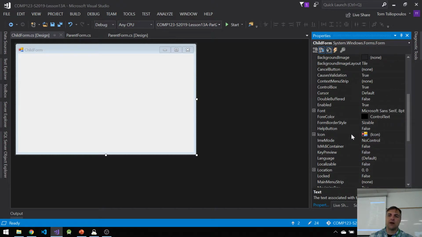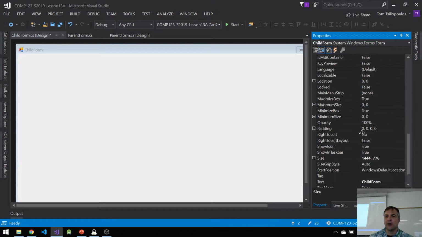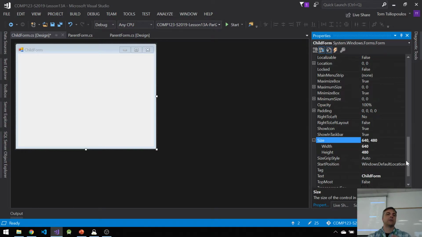I do want my font size to be something like 14 again. And I also do want my size of my form to be smaller than this. But let's not make it 800 by 600. Let's make it smaller. Let's make it 640 by 480. Let's try and make a form size that can fit inside my parent window to start. That's what I want to do here. So this is where this is different.